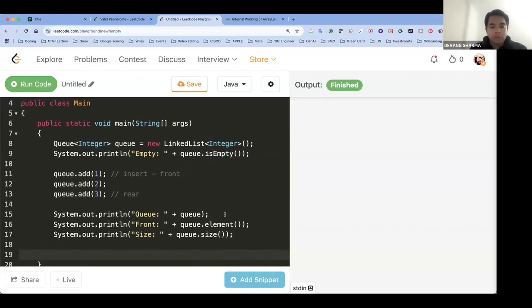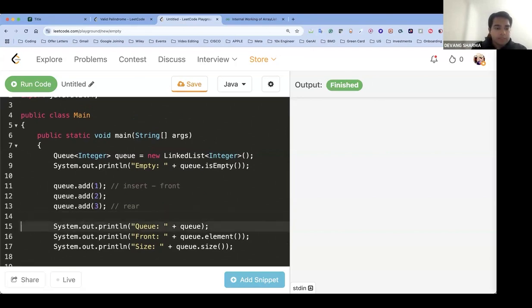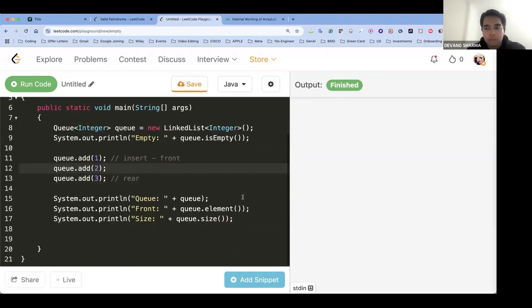All right. Now, what do you think would be the output of these three lines, 14, 16, and 17? Come on, guys, quick in the chat. Because there is no queue interface in Java. Queue uses the linked list interface to implement that. Okay, cool. This part here, it is 1, 2, and 3. 3 being the rear element, 1 being the front element.